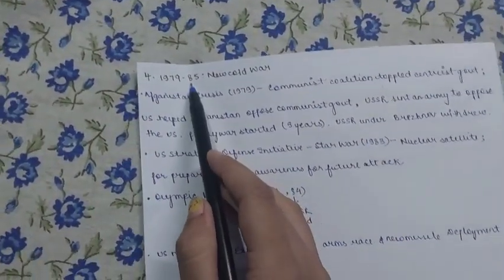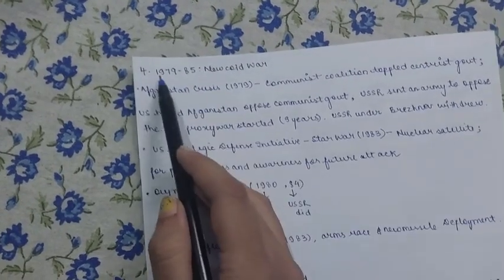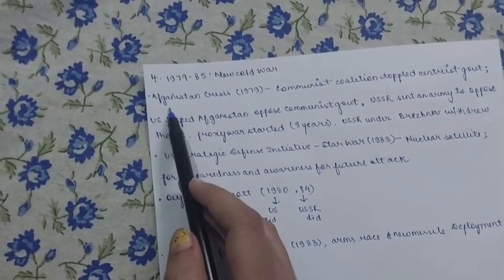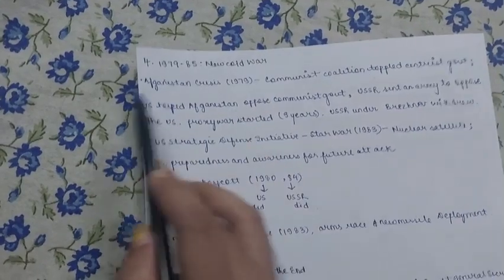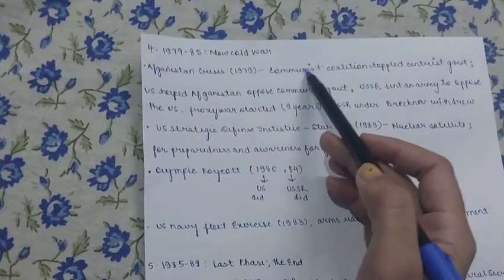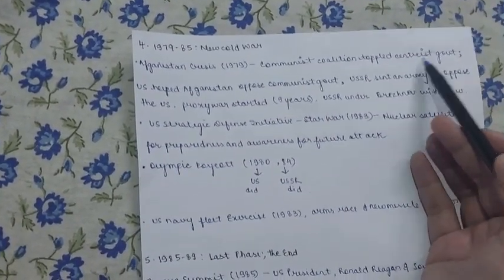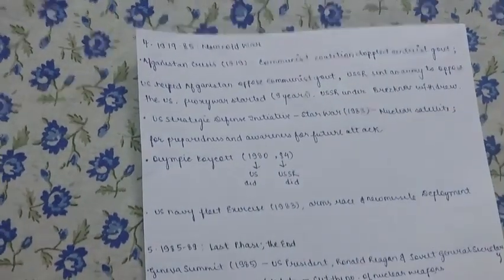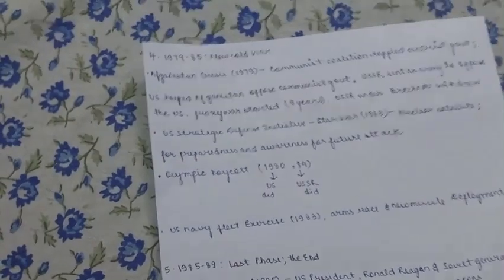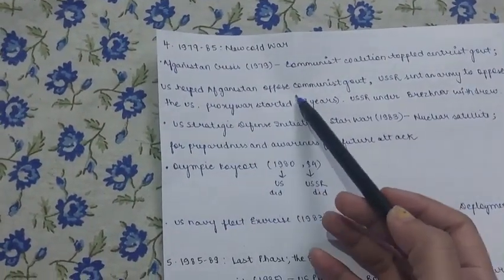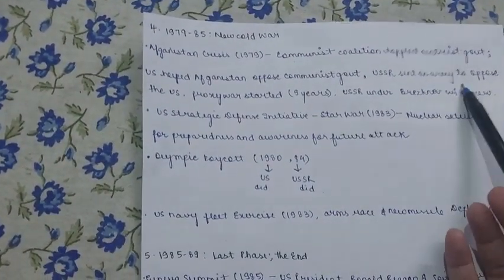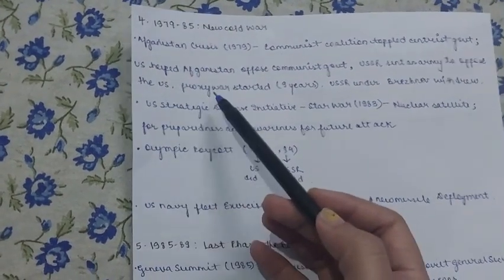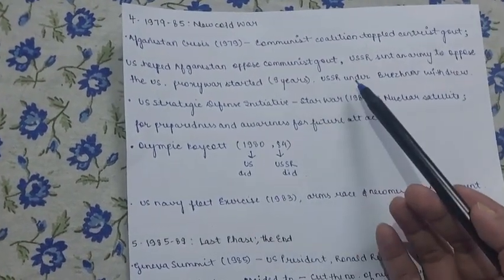Next is the fourth phase, the new Cold War era, which happened from 79 to 85. It began with the Afghanistan crisis. A communist coalition toppled the centrist government. The communist government toppled it, which means that they tried to overpower it and remove it. The US helped Afghanistan oppose this communist government. The USSR sent the army to oppose the US. A proxy war started. 9 years.